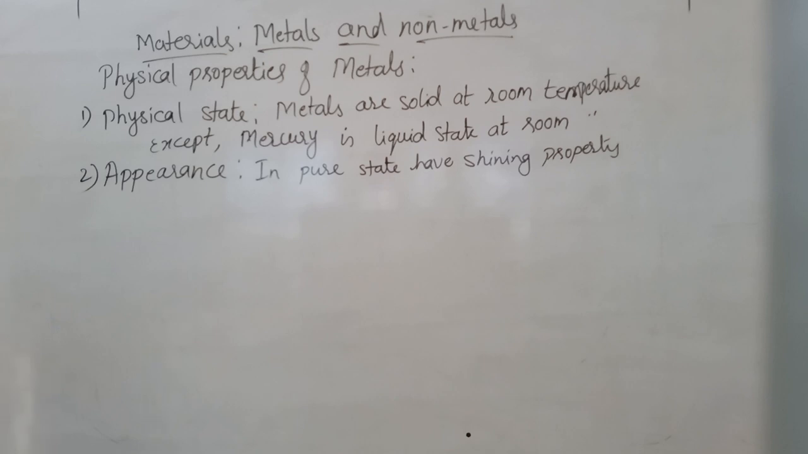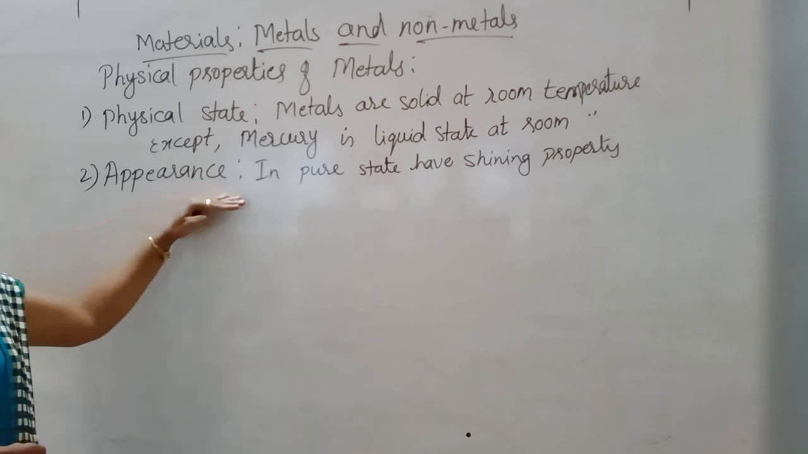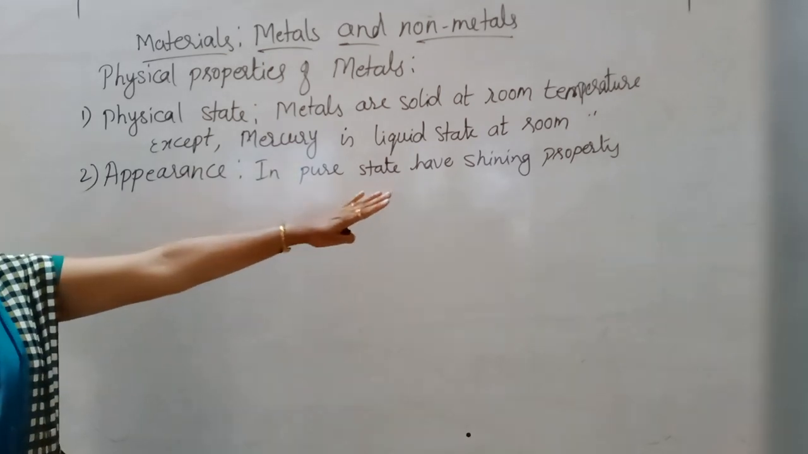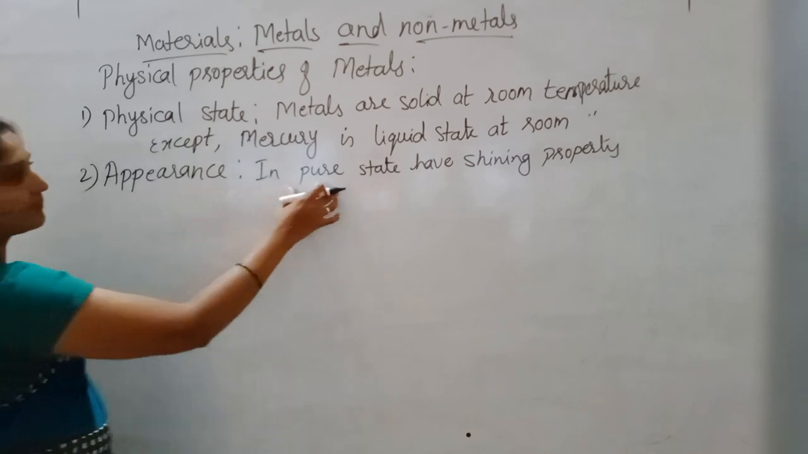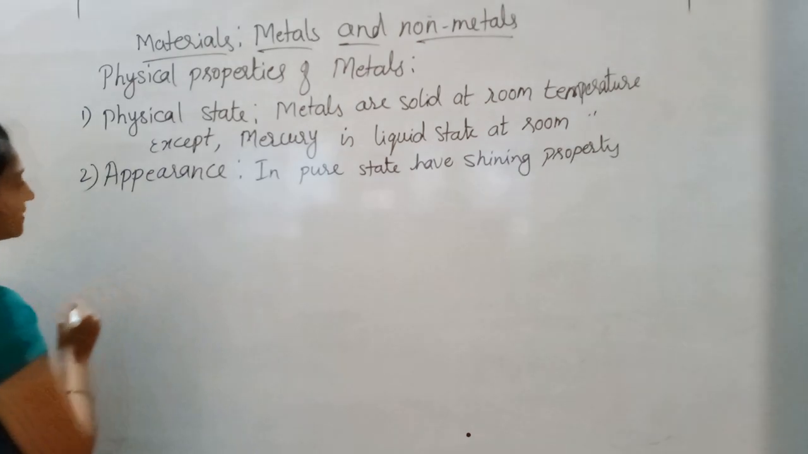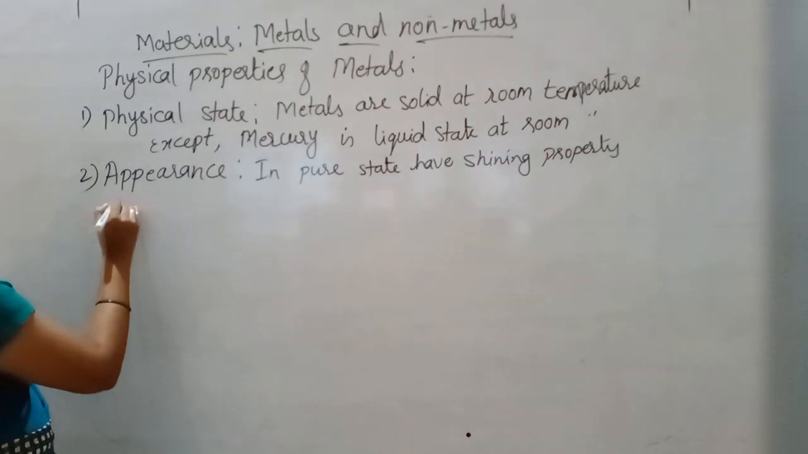The reason is that when they are in pure form, they have that shining property. But when they are exposed to air or atmosphere, they lose that property. The surface becomes dull when it remains exposed to air for a longer time. So in appearance, in the pure state they have shining property and they become dull.